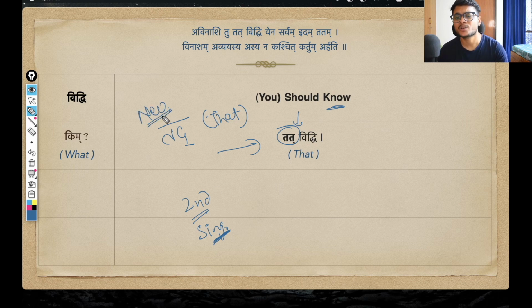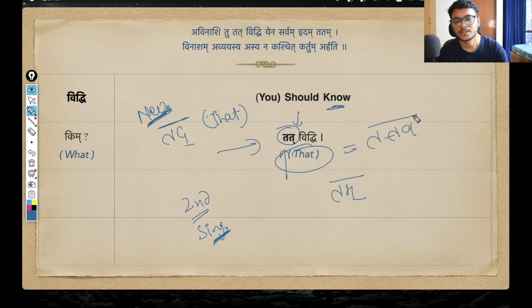Okay, why is it a neuter gender? Because you can already see the form tat. So if it was a pullinga form, it would have been tam. Right, and for striling tam, so it is tat, so of course it is a neuter gender form. And again, that makes sense also, because if this is referring to that tattva, this tattva in Sanskrit is also a napunsakling, it is also a neuter gender word, and also the supreme reality, so Brahma, that supreme reality, this word is a neuter gender word.